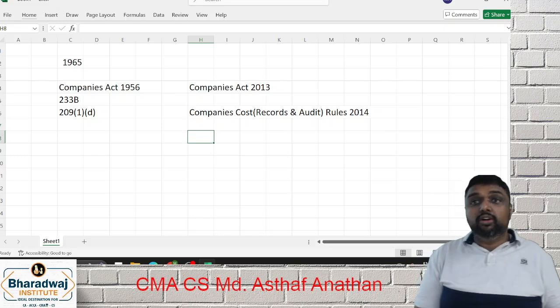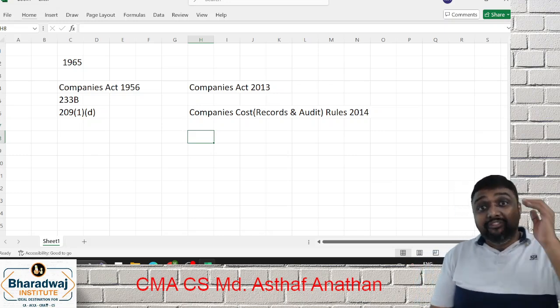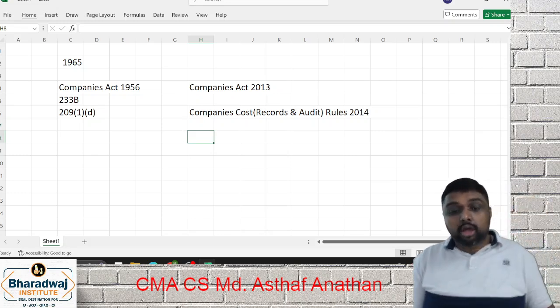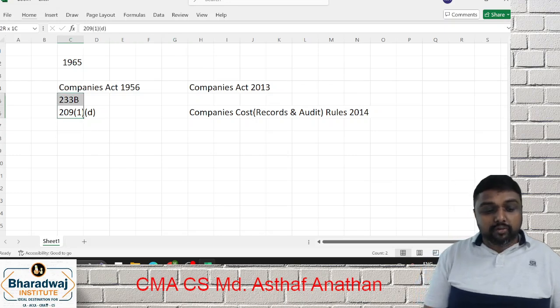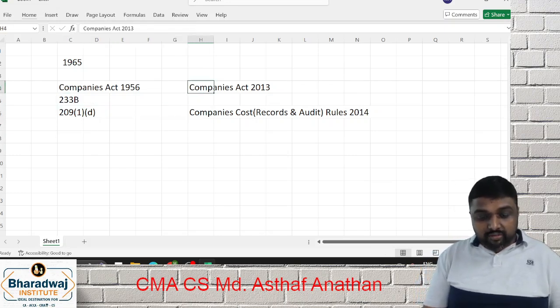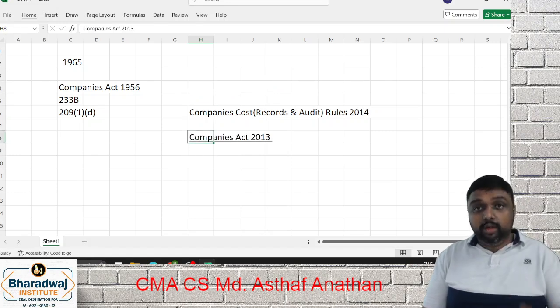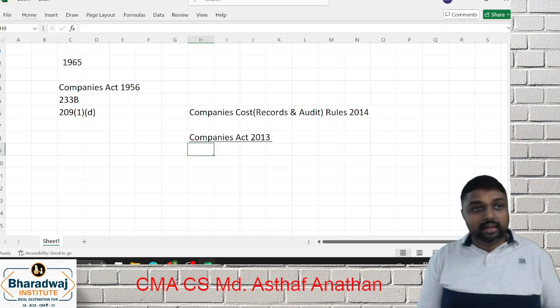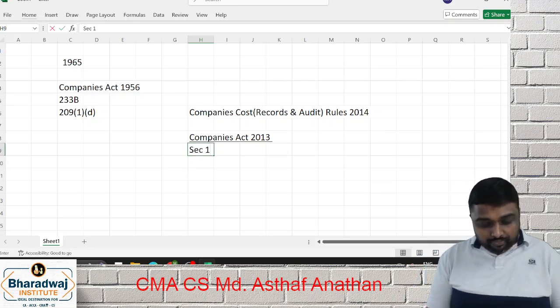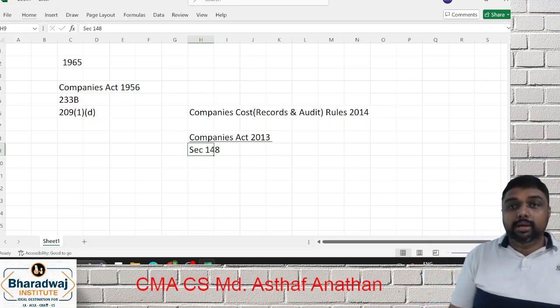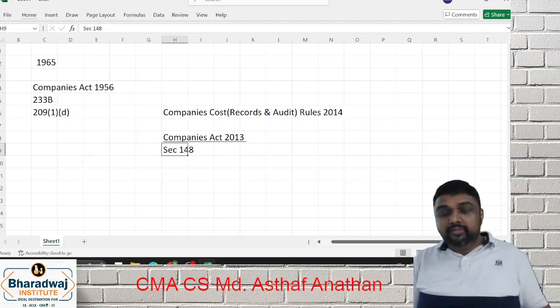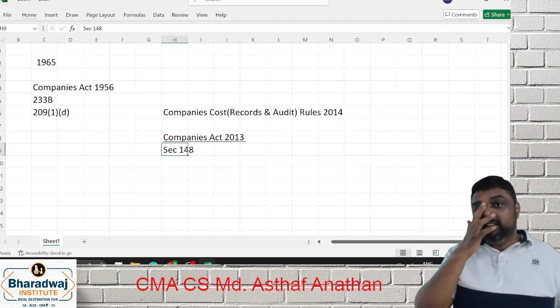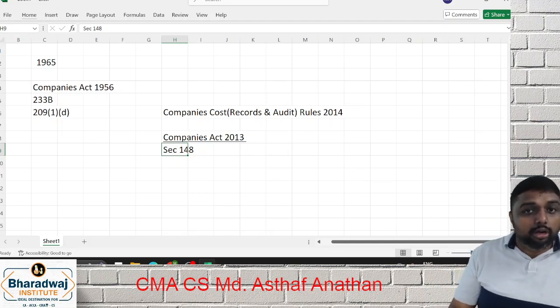Next provision for a 2-mark question: which section deals with cost audit right now? Which section in the Companies Act makes it applicable? Right now, cost audit applicability in the Companies Act is under only one section, section 148. This is the point which comes for 2 marks in this area. I hope all of you are able to recall.